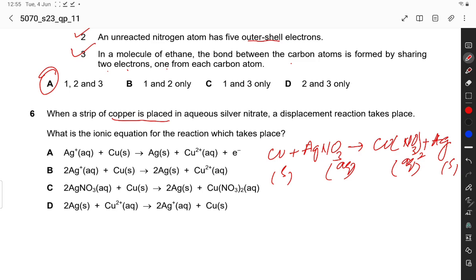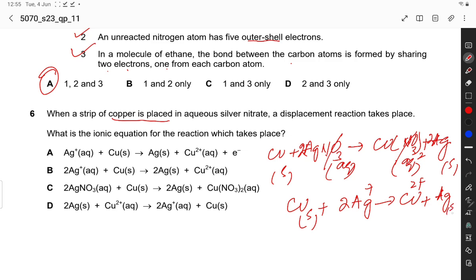So if we analyze, Cu solid plus 2Ag aqueous nitrate. Nitrate is cancelled out because the same ions on both sides should be cancelled out. So nitrate and nitrate are the same ions on both sides, reactants and products. 2Ag positive to form Cu2 positive plus Ag solid.